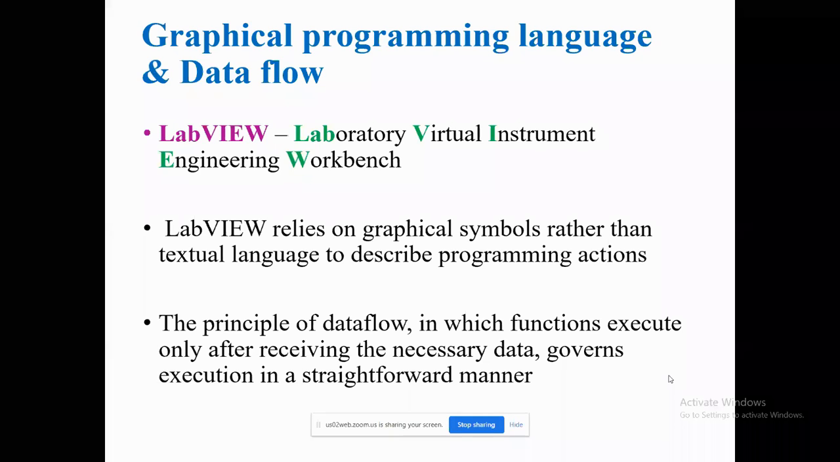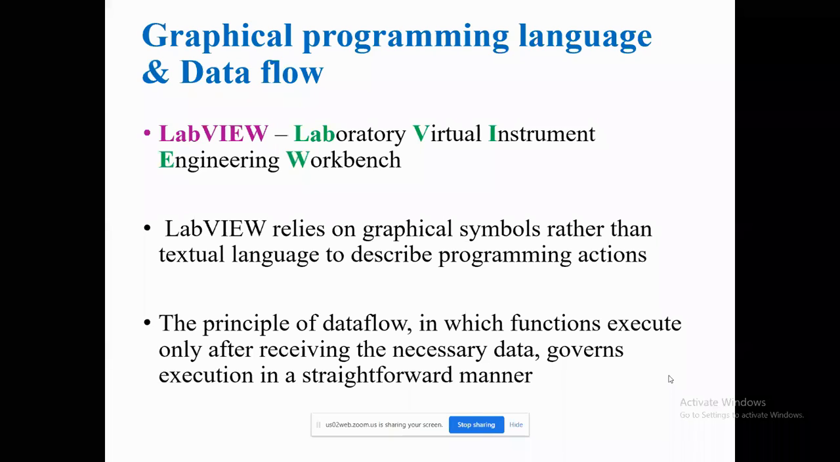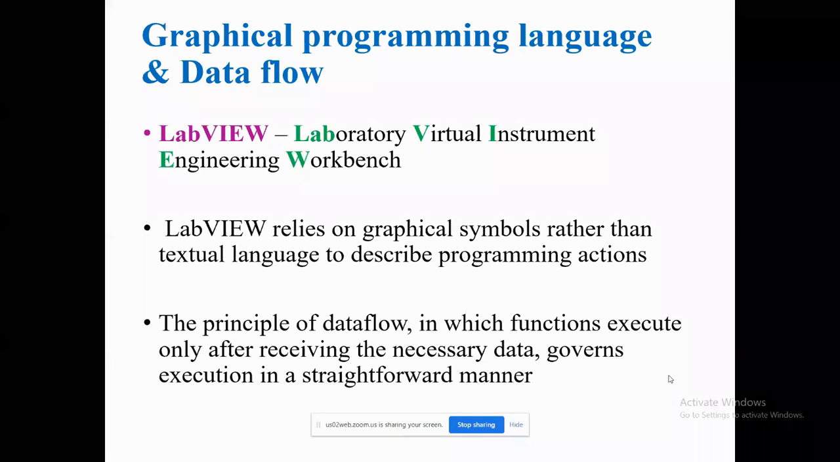In MATLAB we have so many functions in a script way, but when it comes to LabVIEW, there is a difference: everything is in a predefined graphical user interface. So what is the actual meaning of LabVIEW? LabVIEW means Laboratory Virtual Instrument Engineering Workbench. All those words are taken to form LabVIEW.